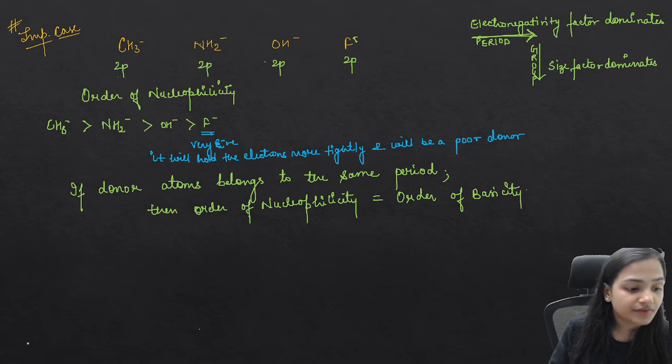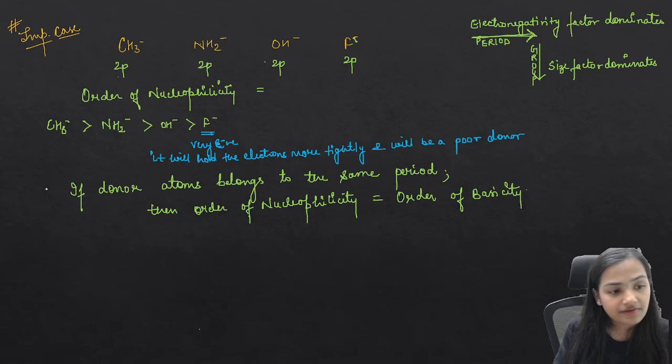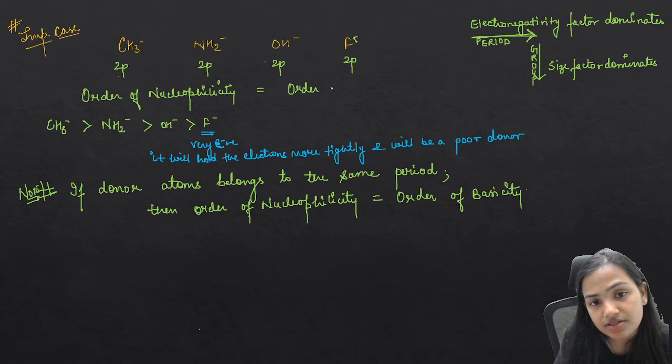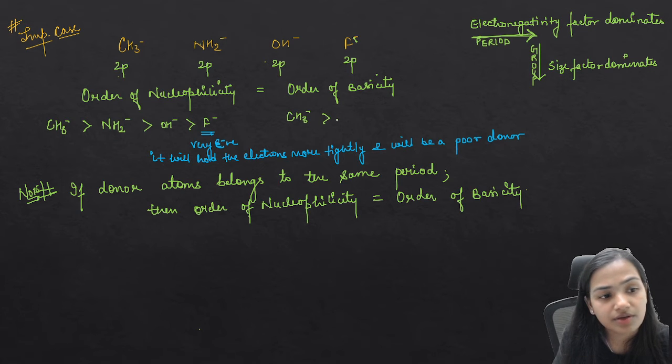Now, if you have to give the order for basicity, this is a note for you all. Okay, this is a very important case. Here the order of basicity is going to be the same. That is, CH3 negative is going to be a good base.